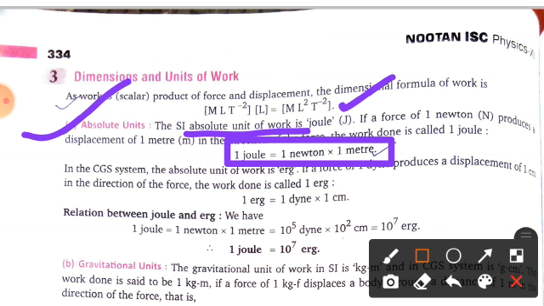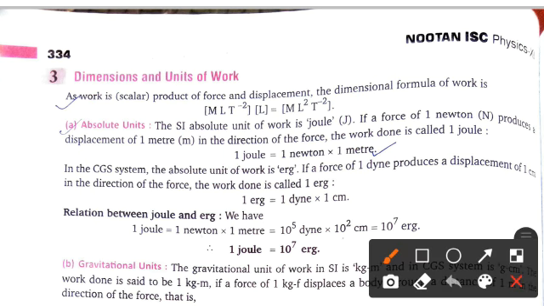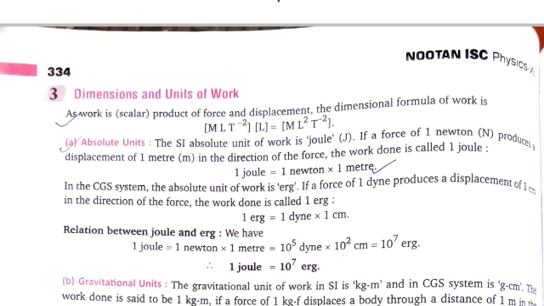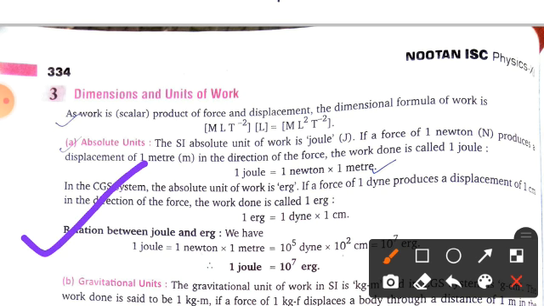If we talk about the CGS system, the unit of work comes out to be erg. And what is the relation between erg and dyne? This is the relation: 1 erg equals 1 dyne multiplied by 1 centimeter. This is the important one. You should remember this relation between joule and erg. So 1 joule is equal to 10 to the power 7 erg. Clear?